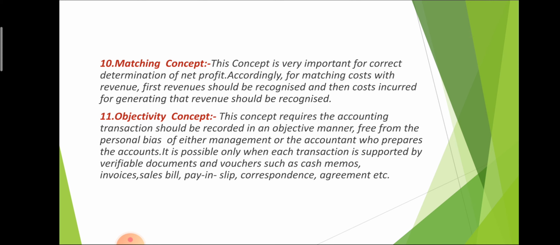So we only understand the actual value of net profit when we know the matching concept. For calculating the actual net profit, we will have to understand the matching concept. And matching concept is very important for calculation of cost as well as revenue.